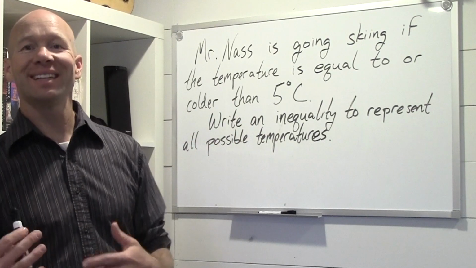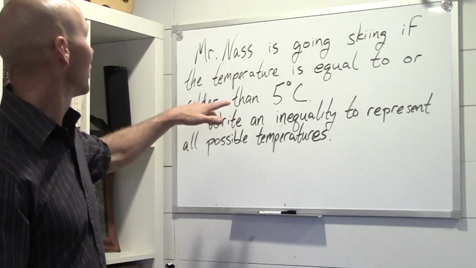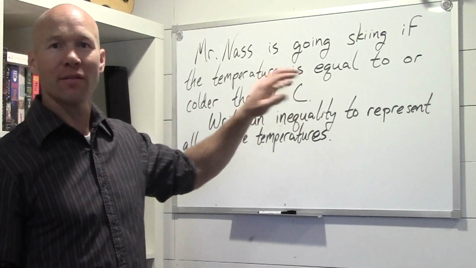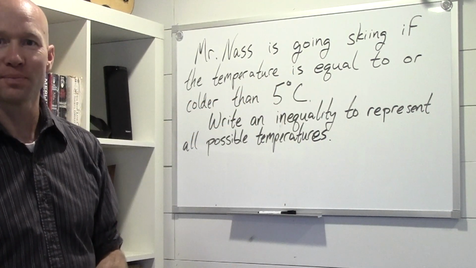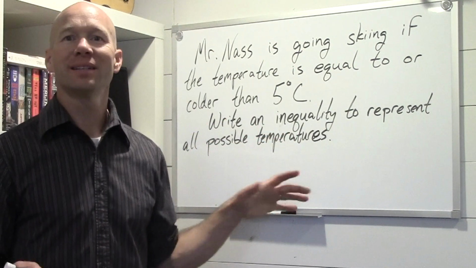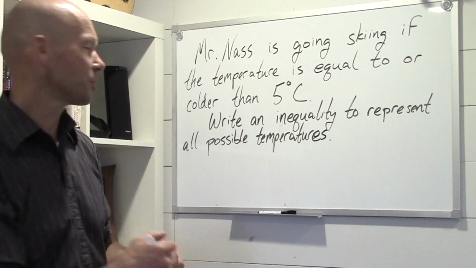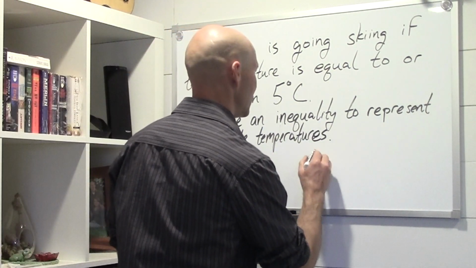Mr. Nass is going skiing if the temperature is equal to or colder than 5 degrees Celsius. Write an inequality to represent all possible temperatures. Alright, so what's my variable going to be this time? Yeah, I would choose T.